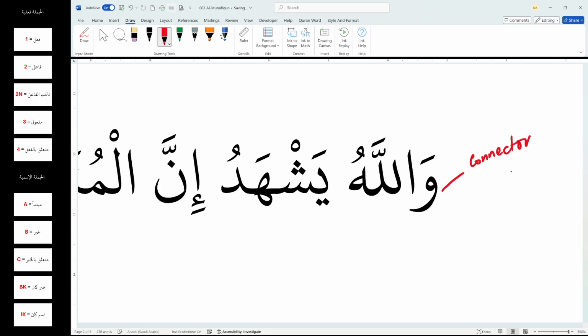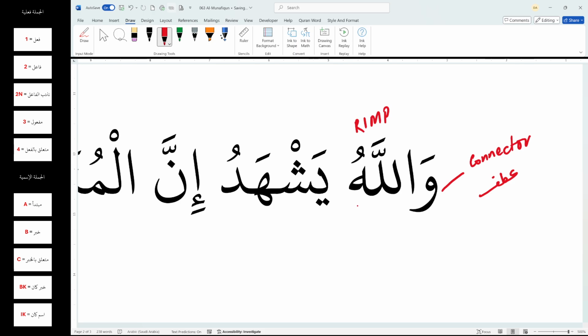I'm going to mark this as a connector wow, which, by the way, in Arabic is called ataf. So this is an ataf, a connector wow. It connects the previous idea with this new idea that is going to happen. Just like the last time, I have the word Allahu, which is proper rafa, singular, masculine, proper. And it is clearly a potential mubtada for me. So I'm going to mark the word Allah as a mubtada.